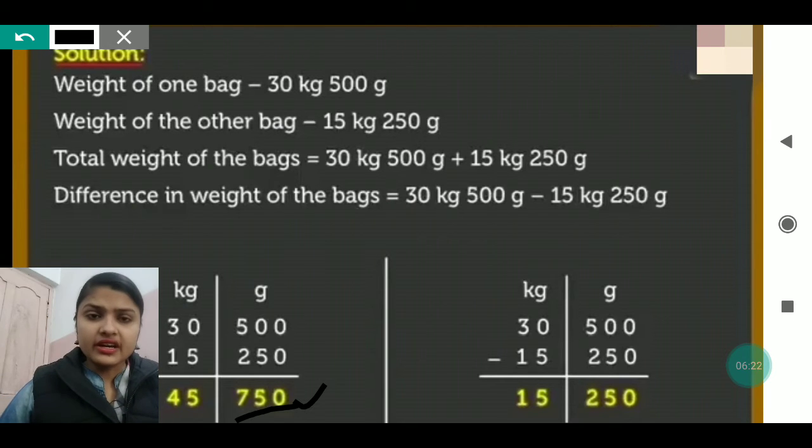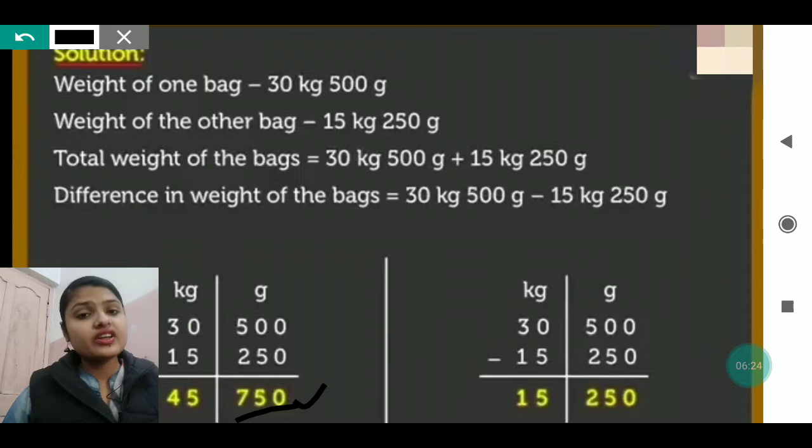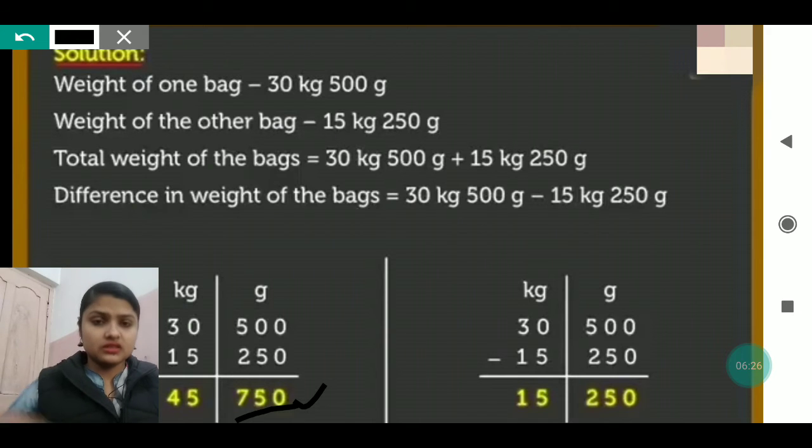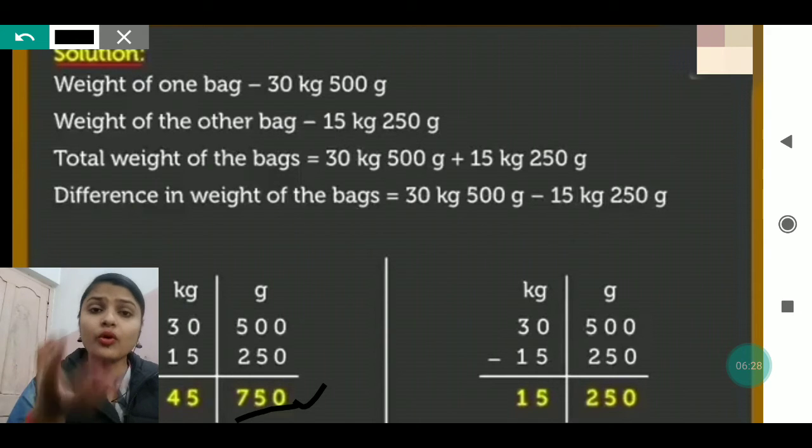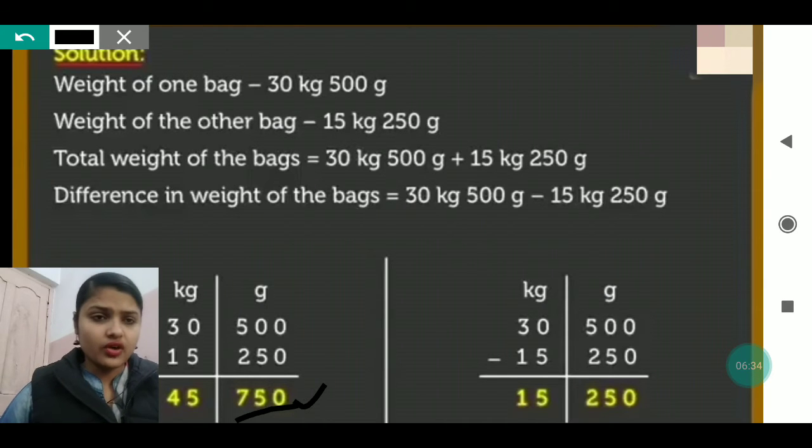In the next, it was written that you have to find the difference between both the bags so that you can tell which bag is having more amount. So for that you have to subtract. You will make again two columns, one for kg, one for gram. Then you will write the units, 30 in the kg column and 500 in the gram column, and 15 downside of the 30 and 250 downside of the 500.